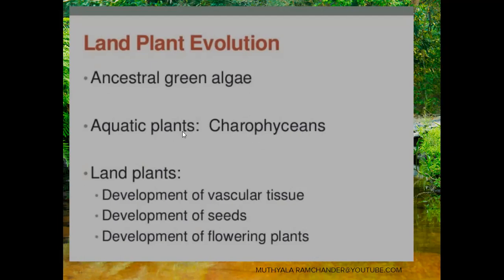Charophyceans are aquatic ancestors, but they are not similar in structure. They show diversity. Some are blue-green, some are dark green, some are yellow-green, some are brown-green, and some are red-green in color. It is the diversity of Charophyceans. From these Charophyceans, land plants developed.